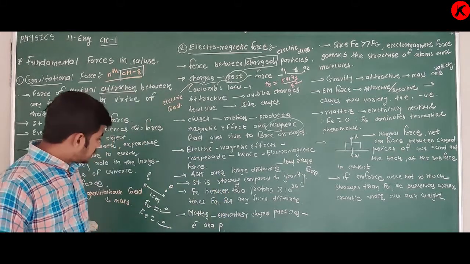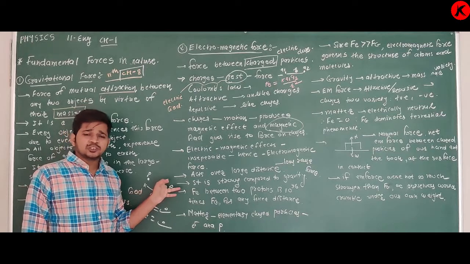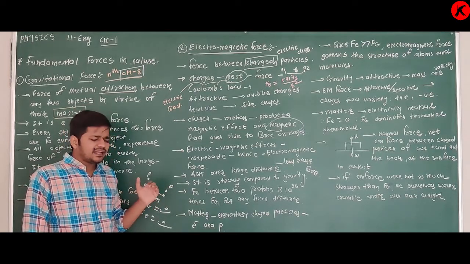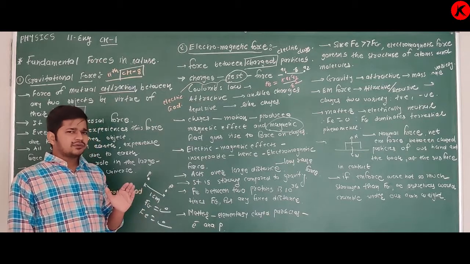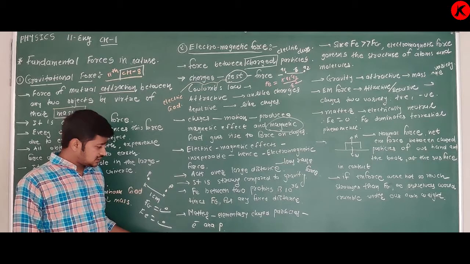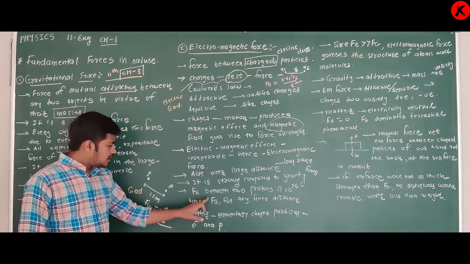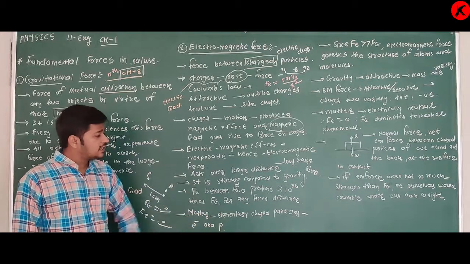This information is for electrons and protons, meaning for very small particles. For very small particles, you get a relation like this: the electric force is 10^36 times greater than the gravitational force.